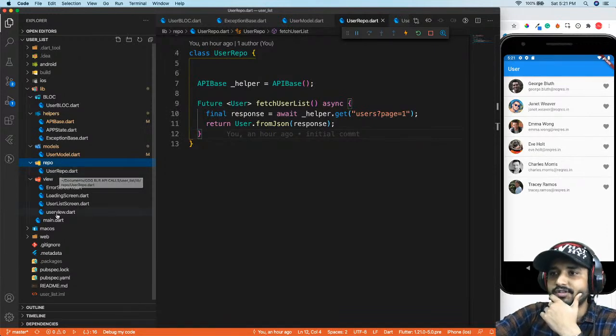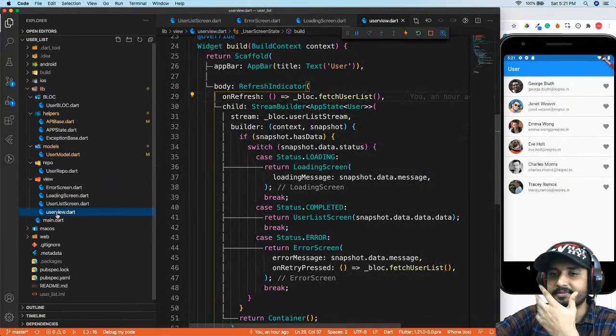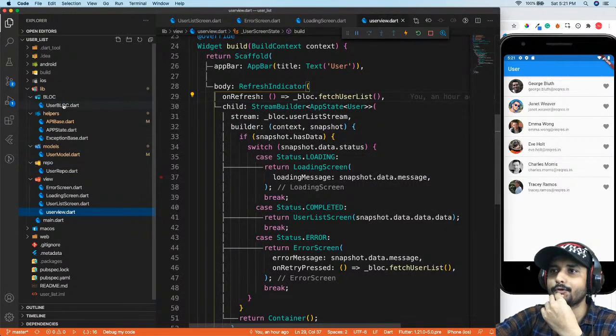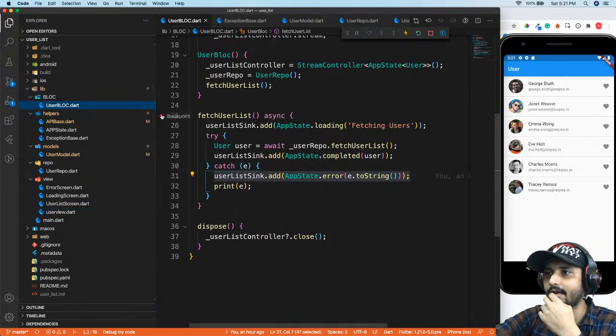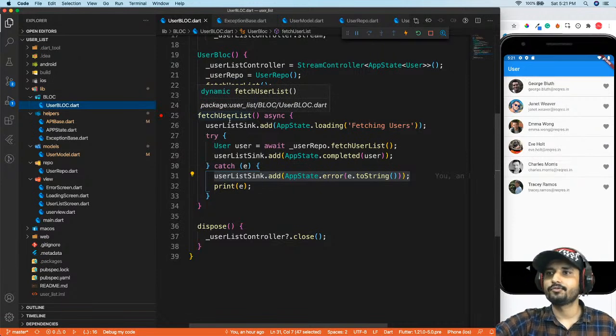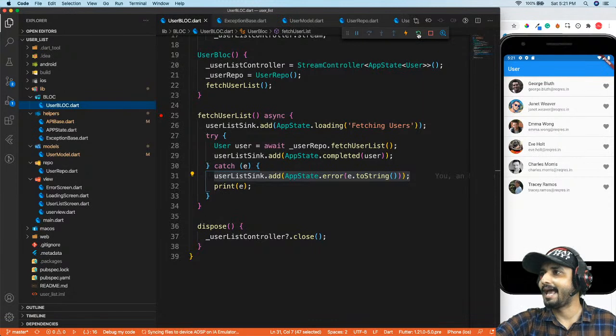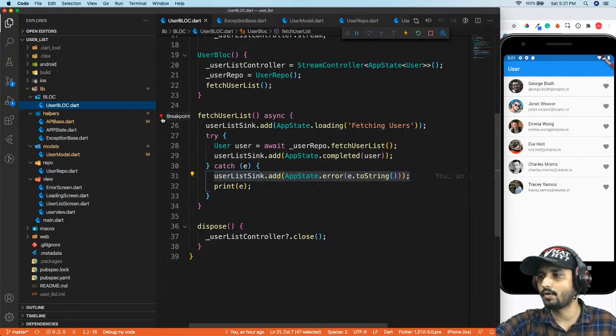So first thing what I'm going to do is I'm going to put some debug pointers, right? And let's see what we have. As you know, our UI starts from this. I mean, our first call is going to be a fetch user, right? After fetch user, I don't know what we're going to have, so let's go ahead and take a look. Now as soon as I rebuild my app, the debug pointer is right over here, so it is going to be stopped over here as soon as it hits this point.